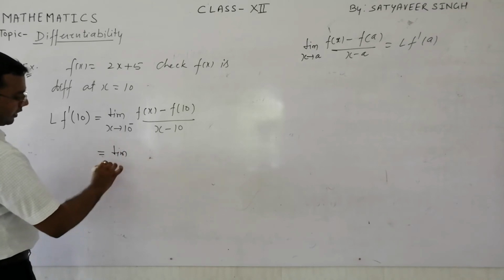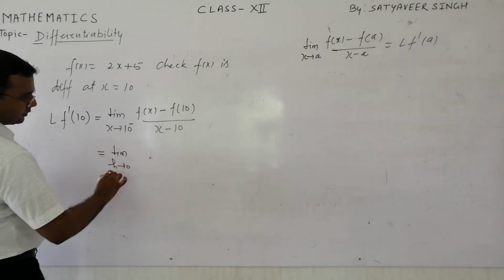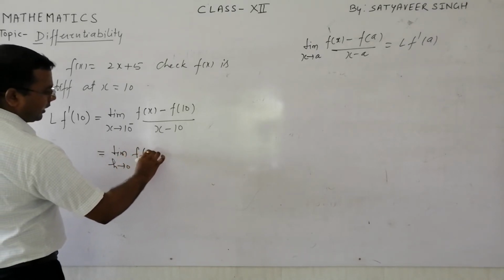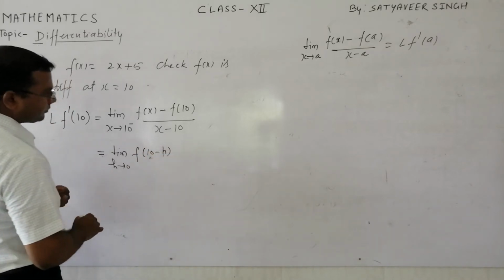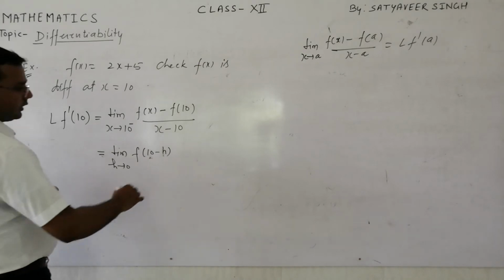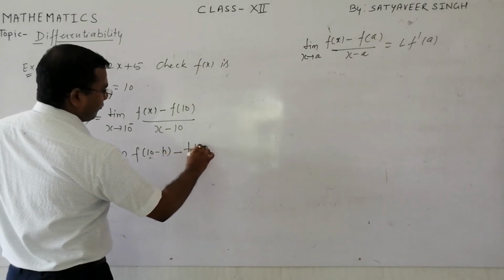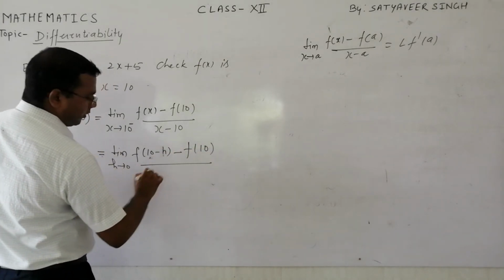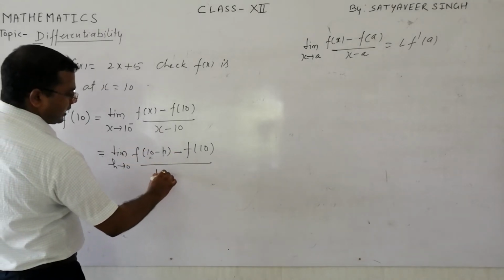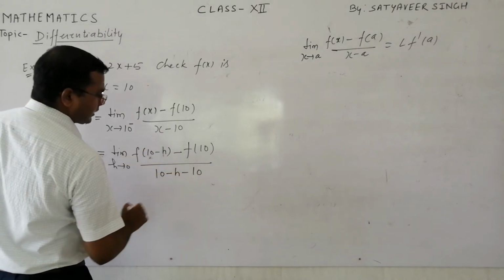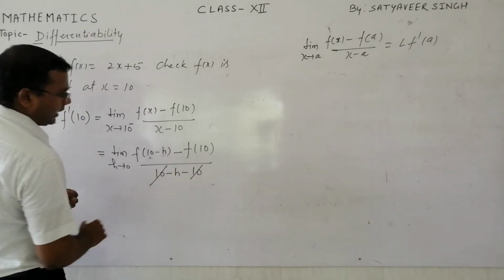This can be written as limit h tends to 0, f of 10 minus h minus f of 10 upon, here in place of x we write 10 minus h minus 10. So this 10 we can eliminate.